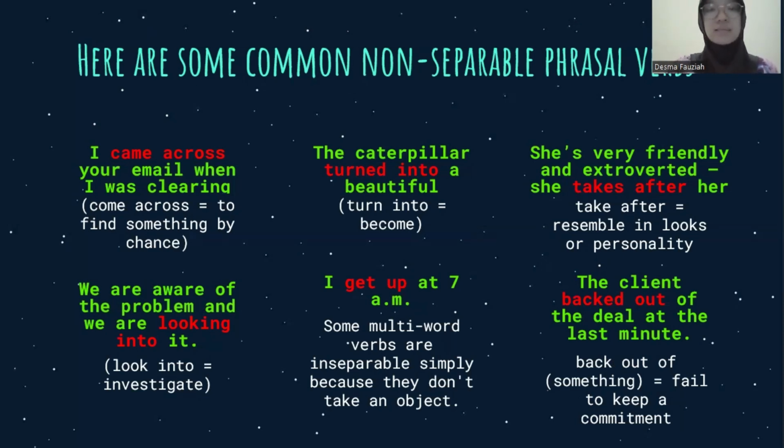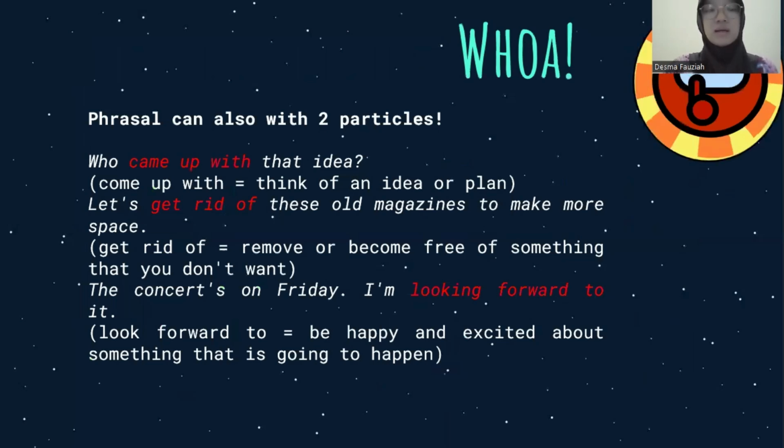And wow, did you know that phrasal verbs can also come with two particles? So not only one particle, they can also have two particles. Phrasal verbs with two particles are also inseparable. Even if you use a pronoun, you put it after the particles. For example, who came up with that idea? So the meaning of came up with here is think of an idea or plan, and come up with cannot be separated.